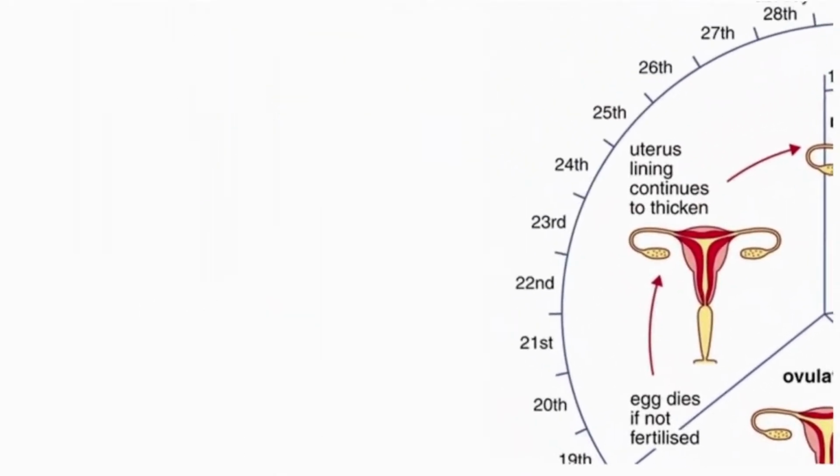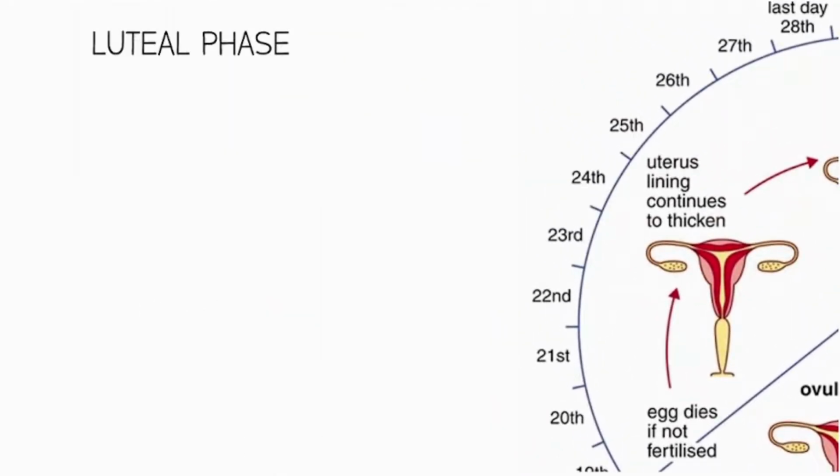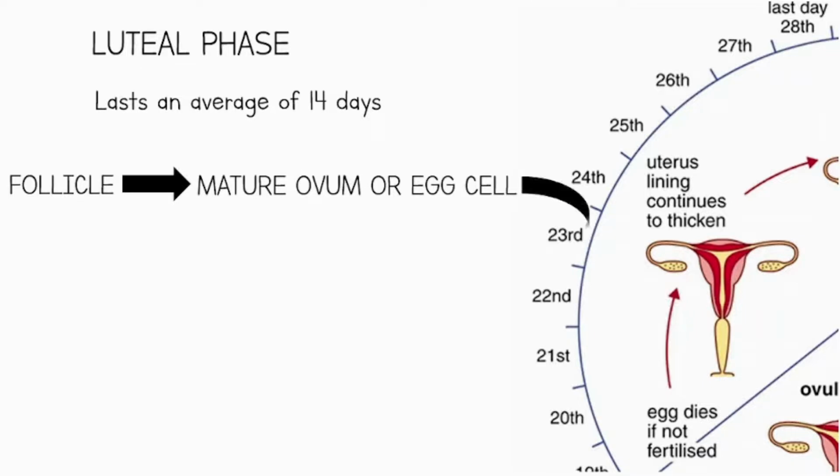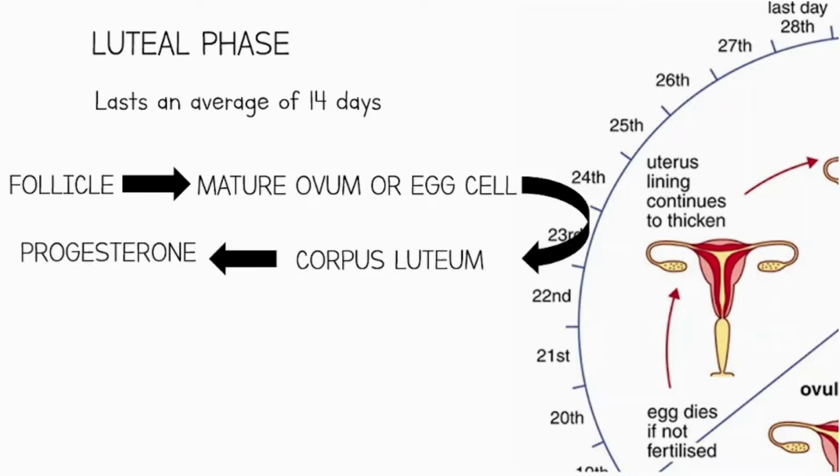Lastly, we have the luteal phase. This phase lasts an average of 14 days. When the follicle releases the mature ovum, the follicle then changes into the corpus luteum. The corpus luteum releases progesterone. There is an increase in estrogen and progesterone in order to keep the uterine lining thick in case the egg is fertilized and pregnancy occurs.